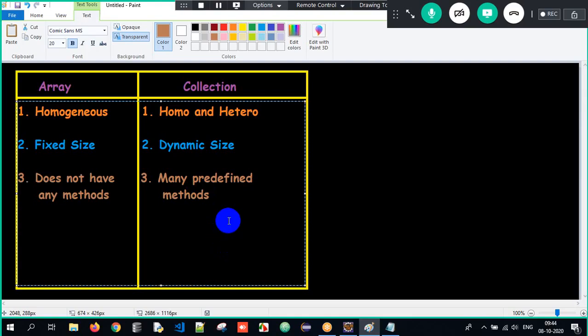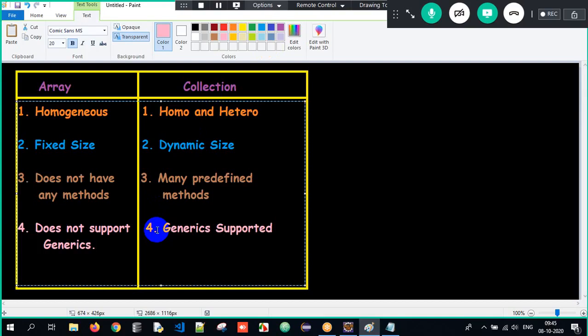Clear? And then the last point is, there is a topic called generics. Array does not support the topic called generics. We have a topic called generics, but array does not support generics, whereas collection supports generics. So these are the major differences between array and collection.